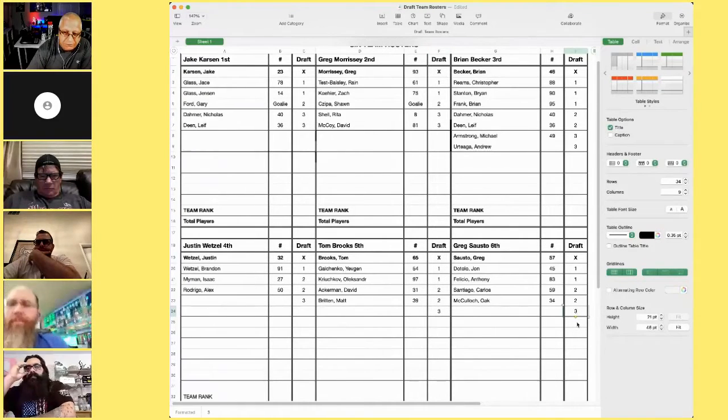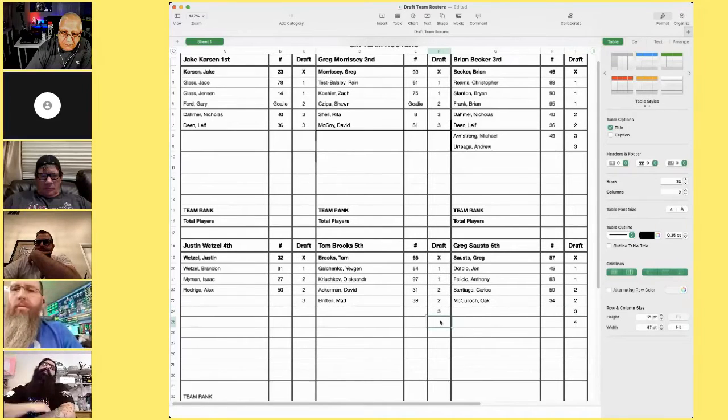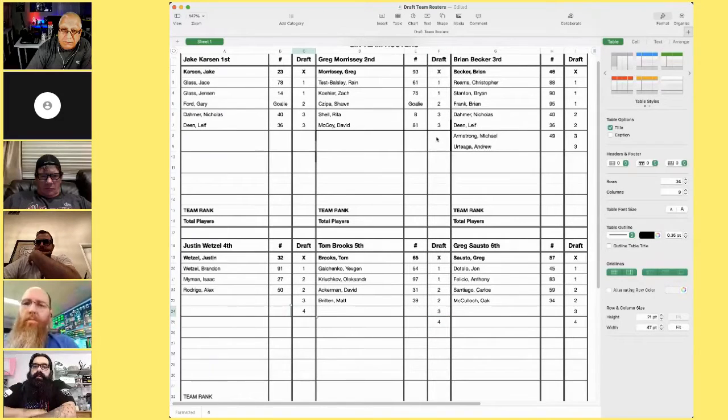Now we're in the 4th round. So Craig will pick a player. Tom will pick a player. Justin will pick a player. We skip over Brian because he has 1, 2, 3, 4, 5, 6, 7. He has 8 players on his team already. So he misses a round. And they pick.